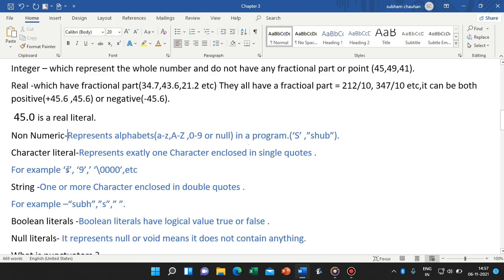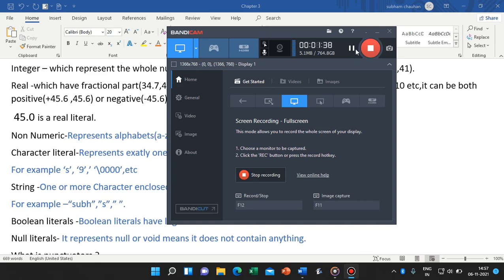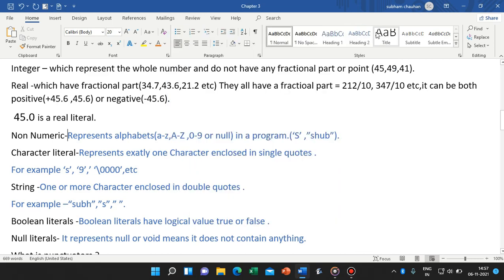For example, S, 9. These represent one character, so they are enclosed in single quotes.